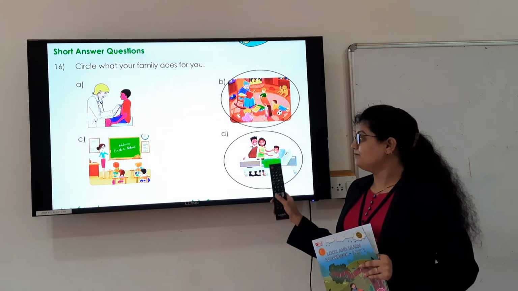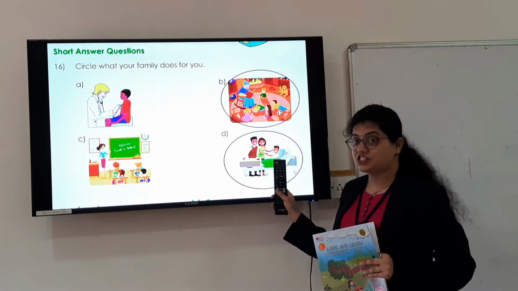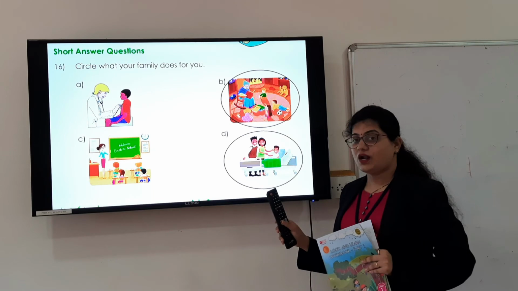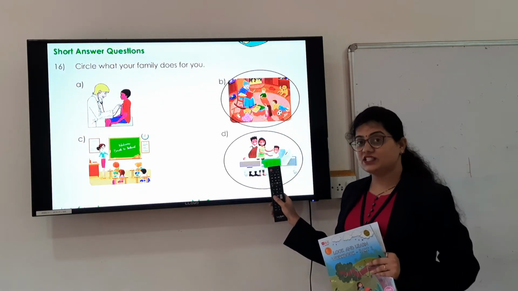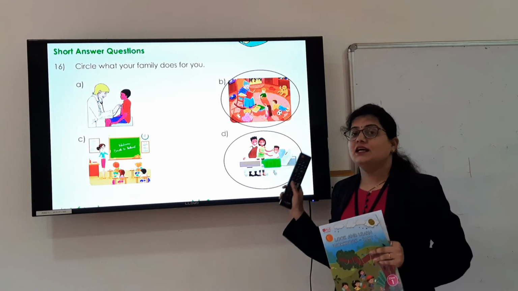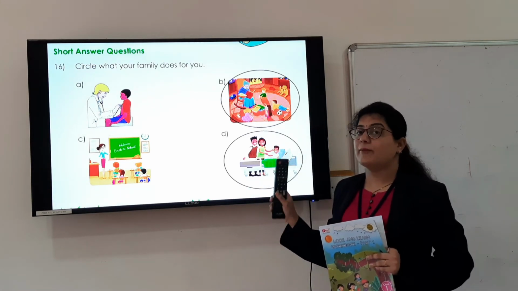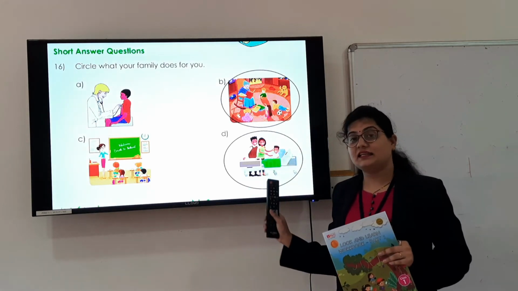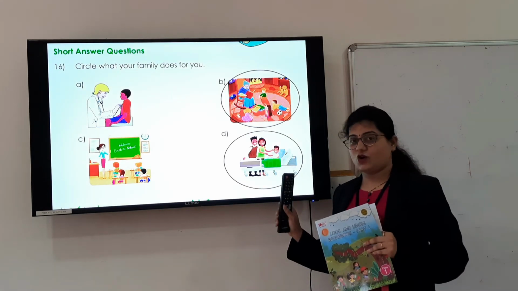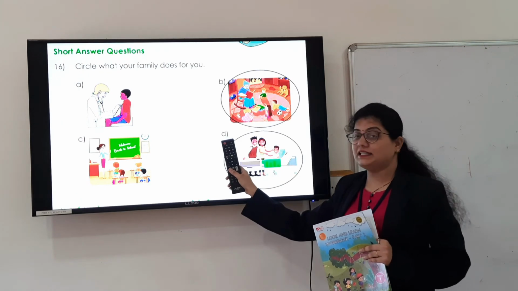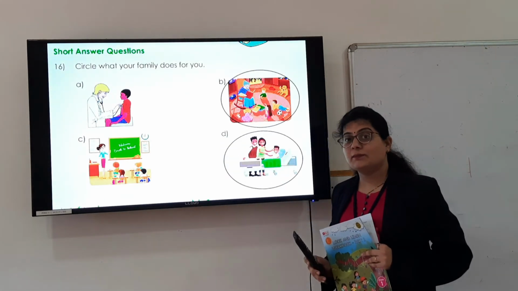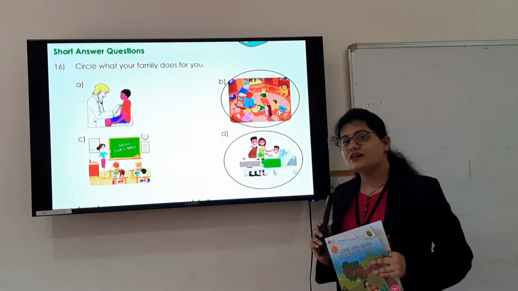Yes, they are helping their child who is ill. In this picture, the parents are taking care of their ill child. In the same way, whenever we are ill or need our parents, they help us. So option B and option D, these are the things our family members do for us.